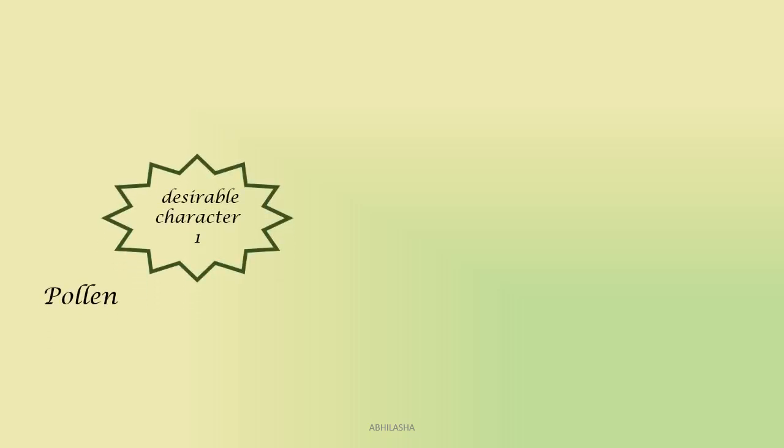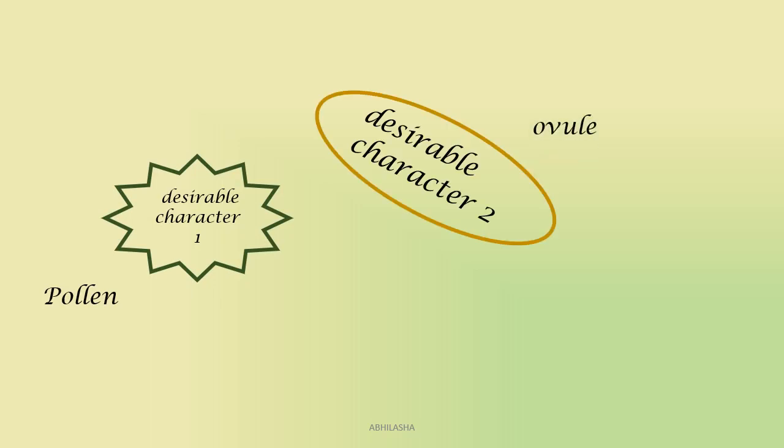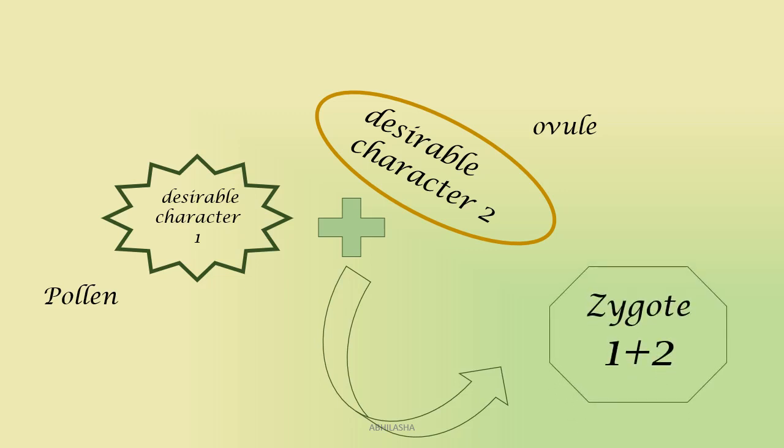Now let's take our experiment a notch higher. What if we want to be in control of which pollen will land on which stigma? This is what a plant breeder does. He has a pollen of a very good variety of plant and another equally good variety plant of the same species with some other very desirable character. He wants one plant with both these characters, the desirable character of the pollen bearing plant as well as the desirable character of the ovule bearing plant. What will he do?